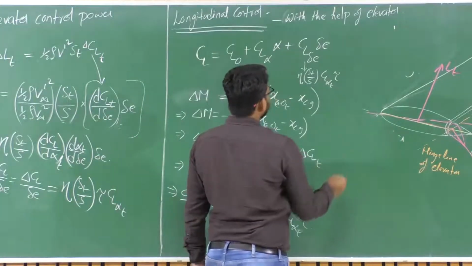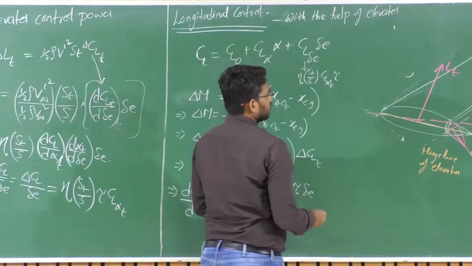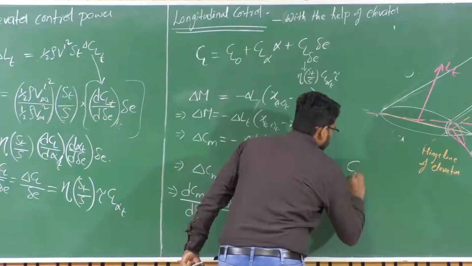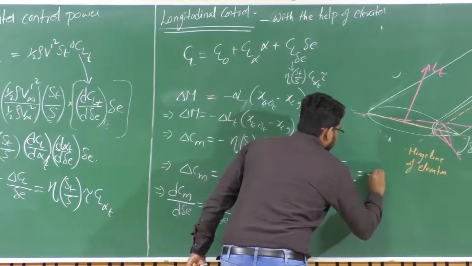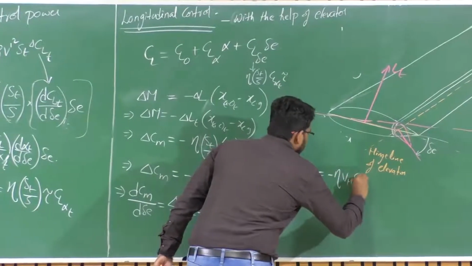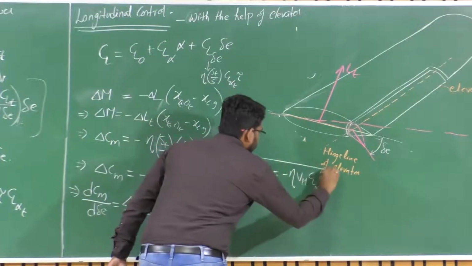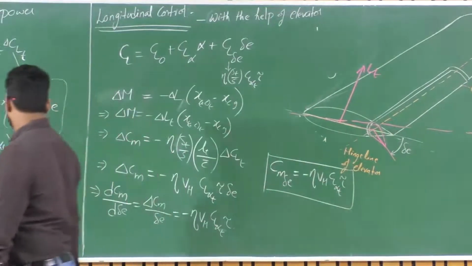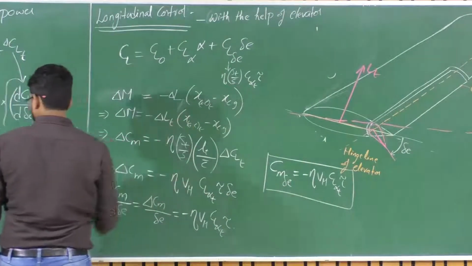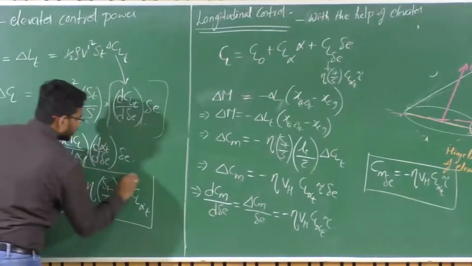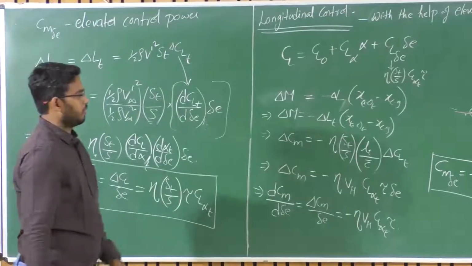So Cm delta E is equal to minus eta VH CL alpha of tail times the tail effectiveness parameter. So this is one equation and this is the other equation that talks about CL delta E and Cm delta E.